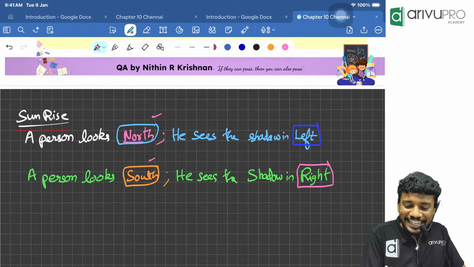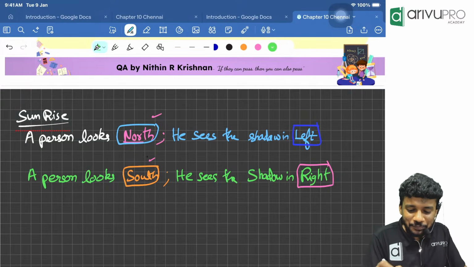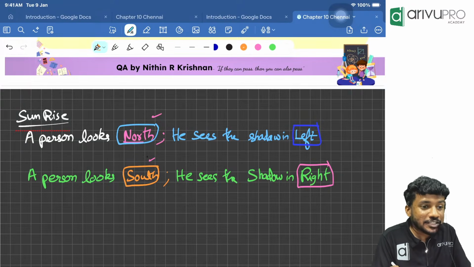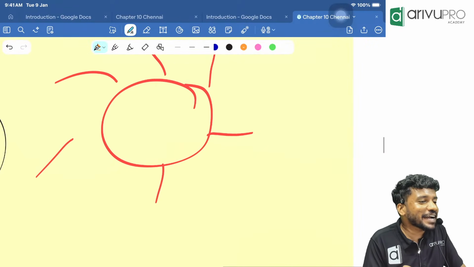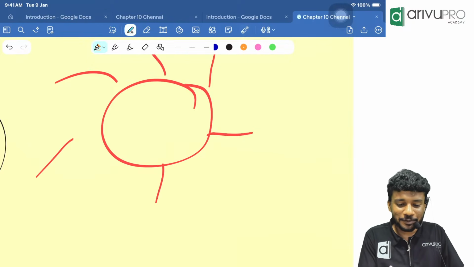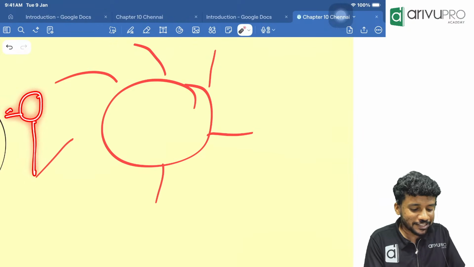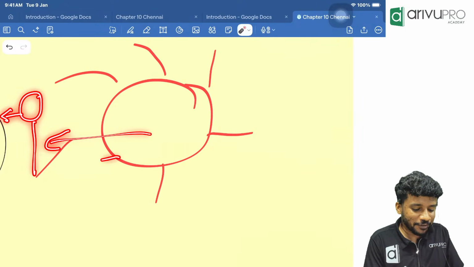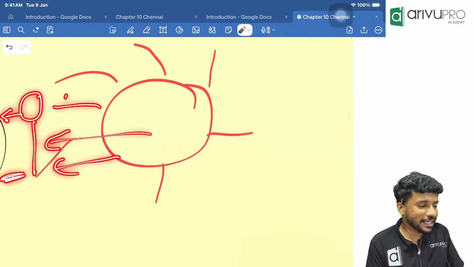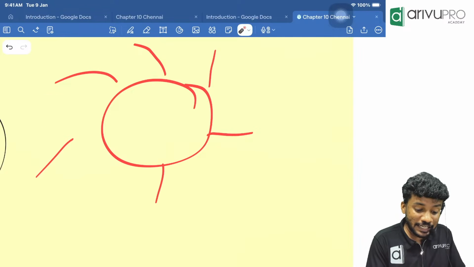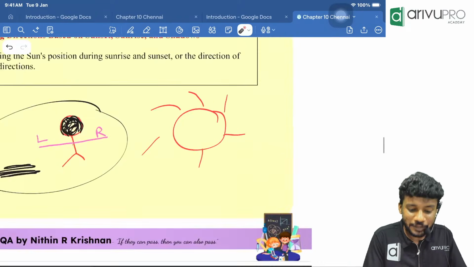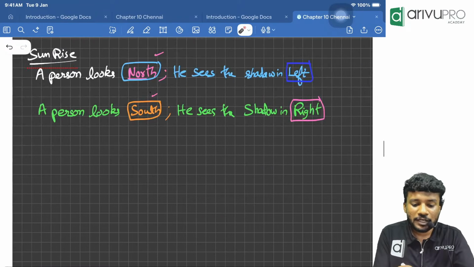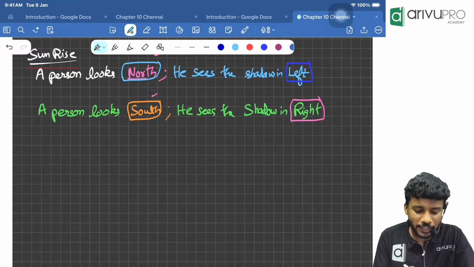Okay. Then next one. A person sees the shadow in front of him. When will you see the shadow in front of him? Now think about it. A person is looking towards the west direction. The light will be coming from behind. Correct? The shadow will be in front of him. Then when will he see the shadow behind him? Whenever he is looking towards the sun, the shadow will be where? Behind him. That is the next point, people. That is an add-on. Sometimes it will be useful.